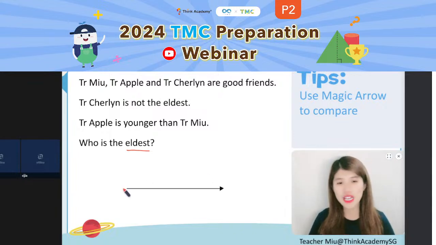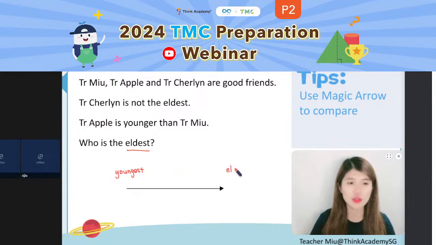To the very left shows you the youngest one, right? So this time, because we are comparing the age, at the very left is the youngest one, and at the very right is the eldest one.